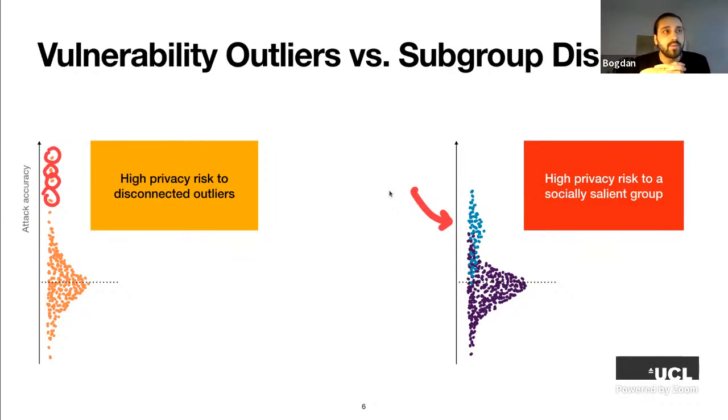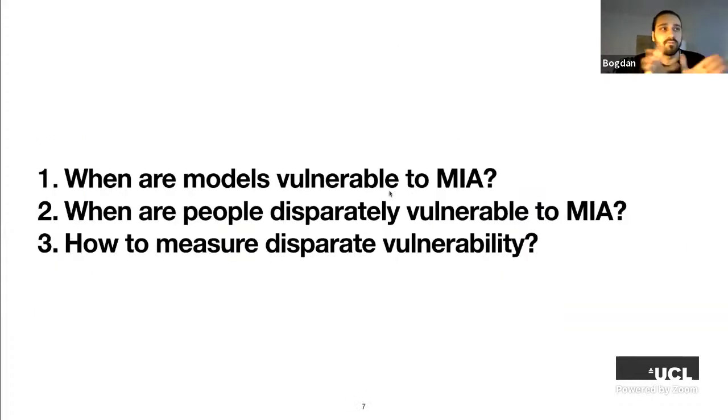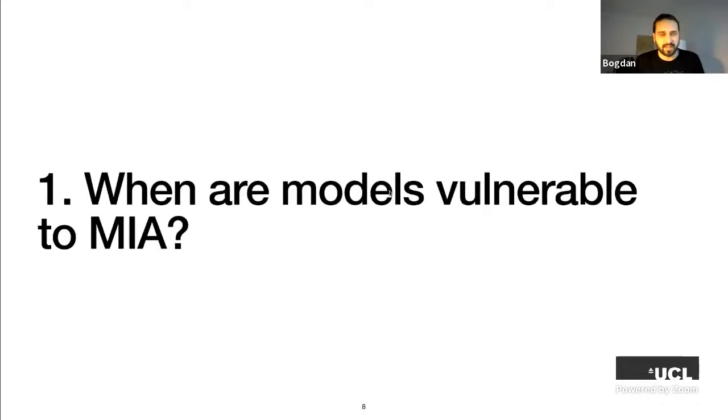So this is one of the reasons why we should take a look at disparate vulnerability, and in particular, disparate vulnerability across socially salient groups. In the rest of the talk, I'll have different topics. First, I'm gonna talk about when models are vulnerable to membership inference attacks in general. So this is not about disparate vulnerability yet. Then when people are disparately vulnerable to membership inference attacks. And then finally, I will talk about how we can measure disparate vulnerability. Okay, so let's start with when a model is vulnerable to membership inference attacks.